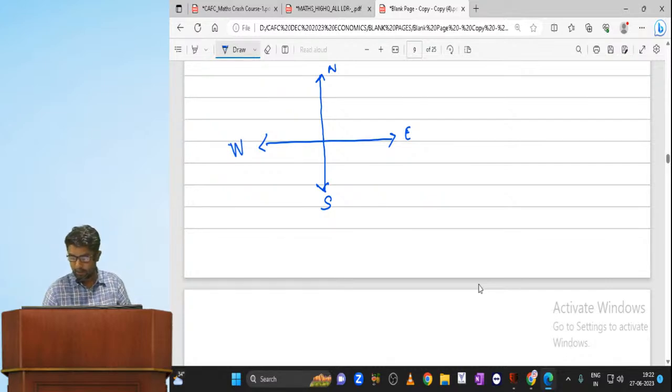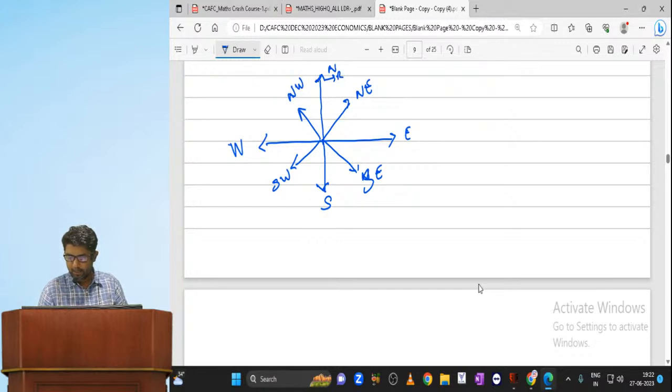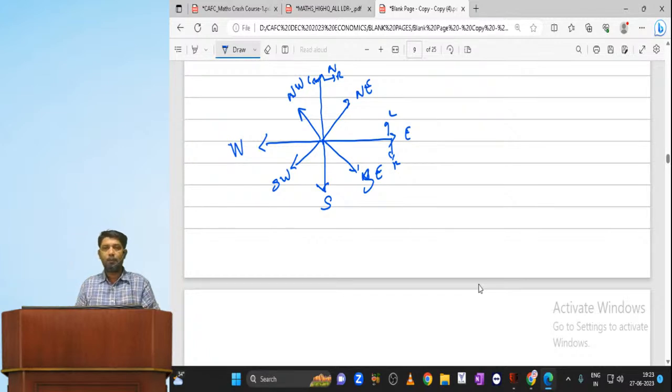This is our right hand side, this is our left hand side. So right hand side, left hand side. Initially you need to draw this, my dear. And one more thing, you are not supposed to put yourself into the question before you solve the direction test.